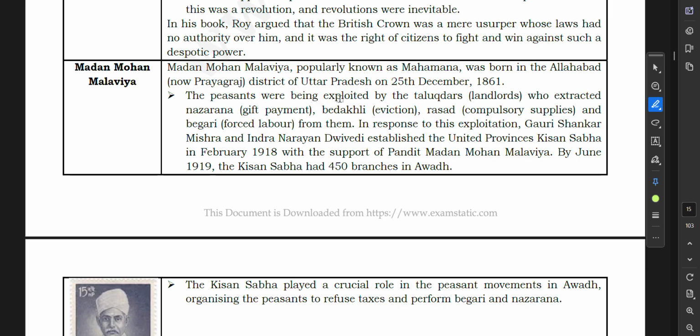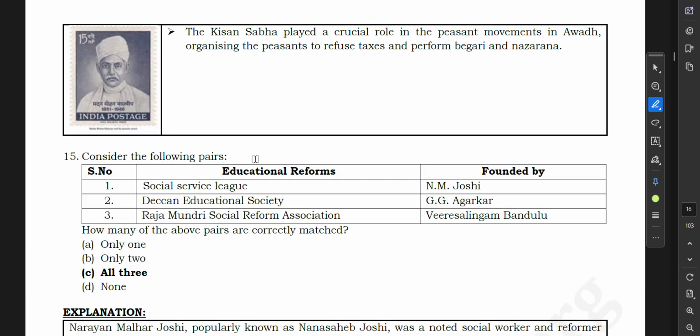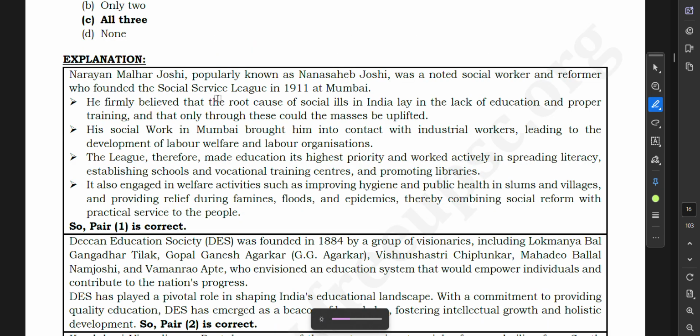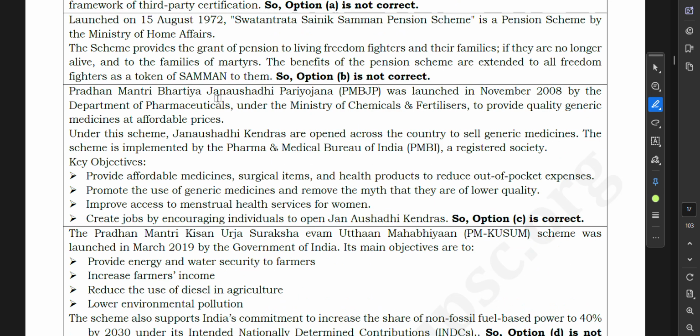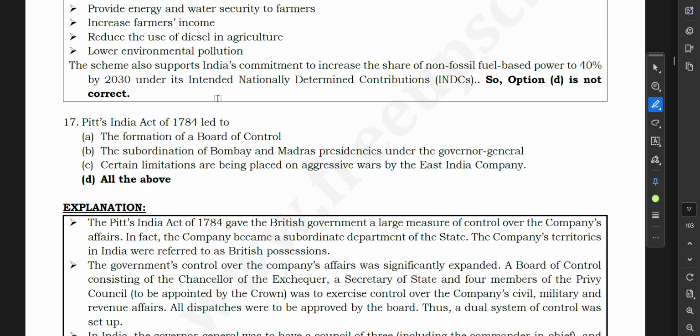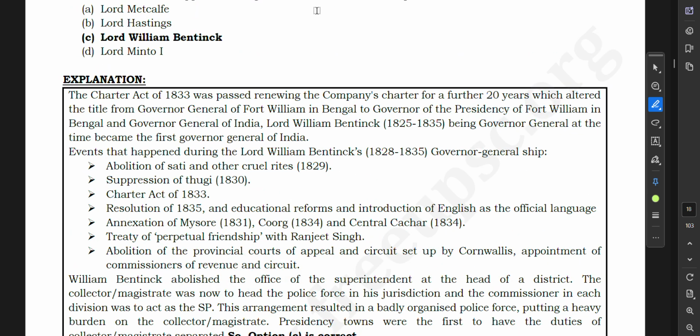Now Madan Mohan Malviya. So the peasants were being exploited by talukdars, and in response Madan Mohan Malviya established the United Provinces Kisan Sabha. Important, not important things they have given. Not much important question. These are not important questions. Okay. So we'll stop here. Thank you.